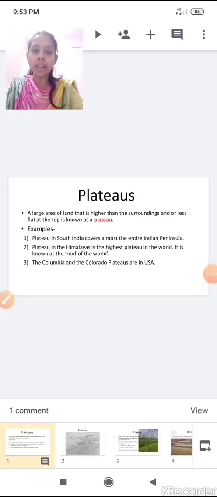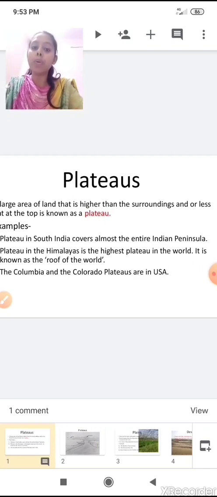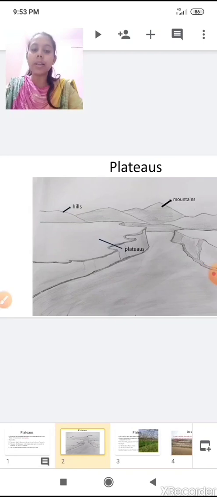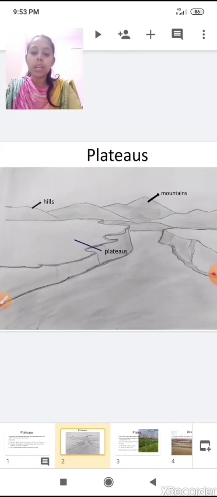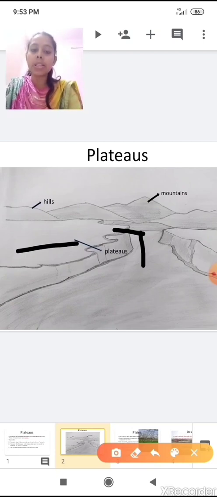So for today our topic is plateaus. What is a plateau? A large area of land that is higher than the surrounding area and more or less flat at the top is called a plateau. You can see here a diagram of a plateau. It is higher than the surrounding, but at the top it is flat. So it is known as a plateau.